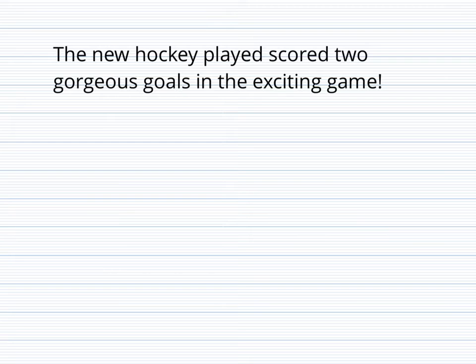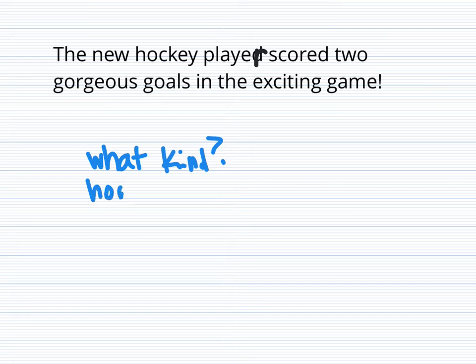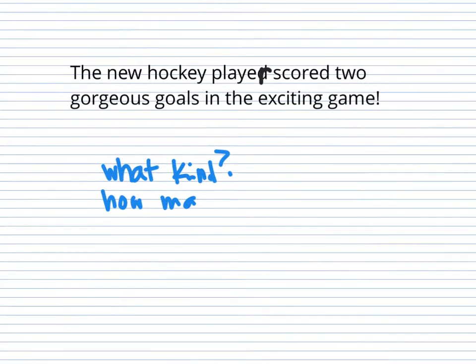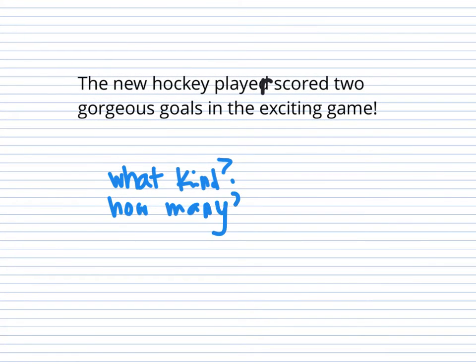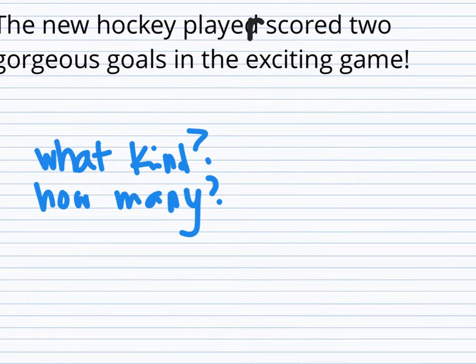So in our sentence here, the new hockey player scored 2 gorgeous goals in the exciting game. Let's find all the adjectives. We're looking for words that tell what kind or how many. And adjectives describe nouns. They have to describe a noun.